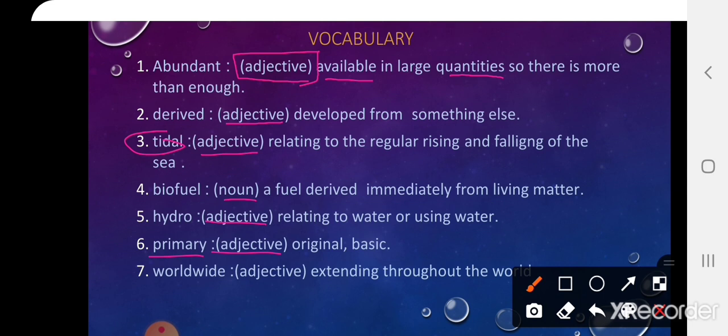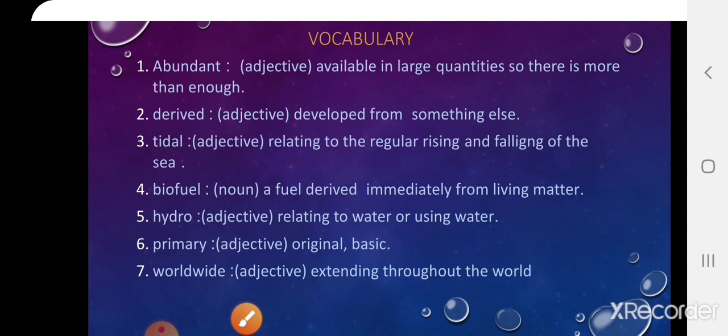تمام. And the last one is what? Worldwide. It's also an adjective extending throughout the world, اللي هو يمتد حول العالم أو واسع حول العالم. تمام. إذن يمتد في أو حول العالم. All of these words you have to memorize them well. What's the meaning of memorize? تحفظوهم يا مس. You have to memorize them very, very well.